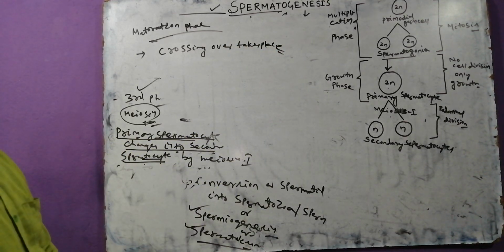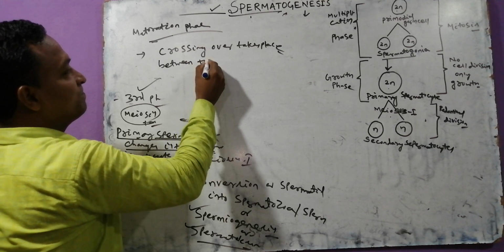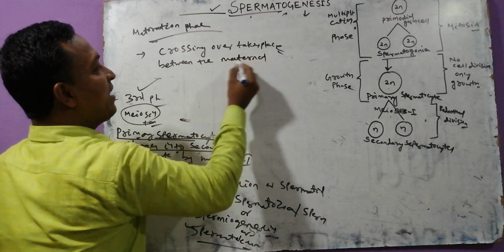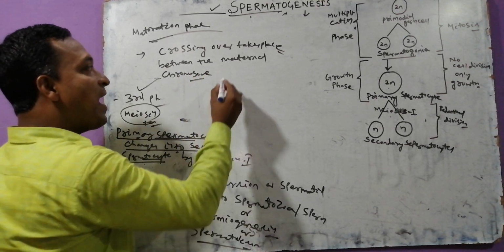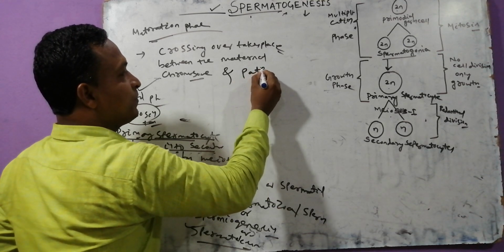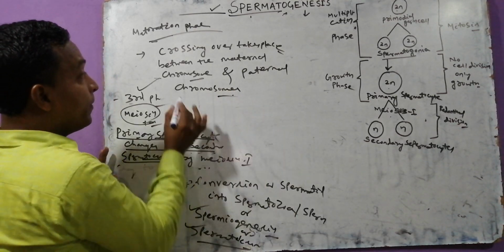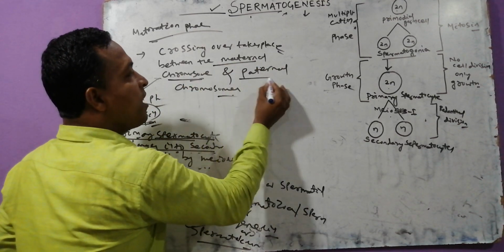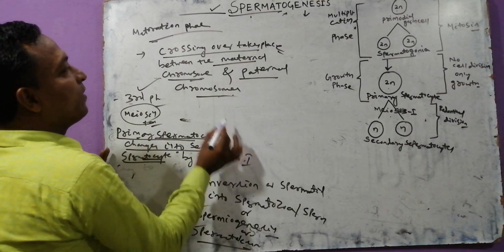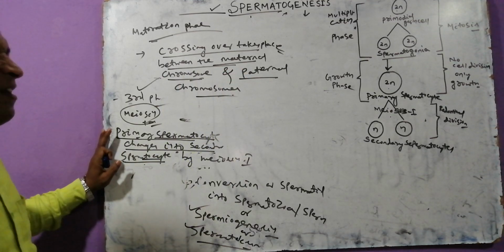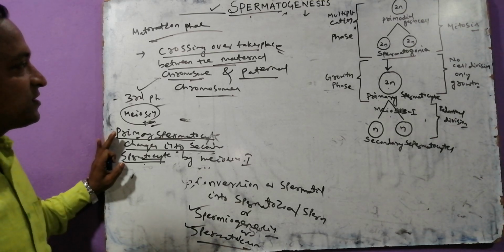Crossing over takes place between the maternal chromosome, coming from the mother, and the paternal chromosome, coming from the father. This crossing over, between maternal and paternal chromosomes, is basically helpful for evolution.